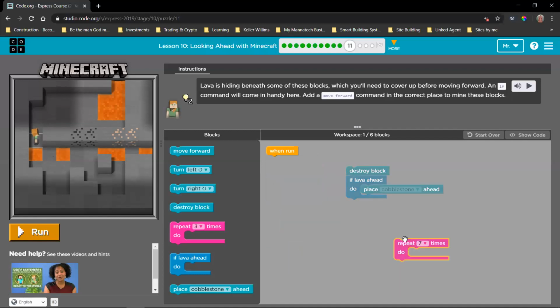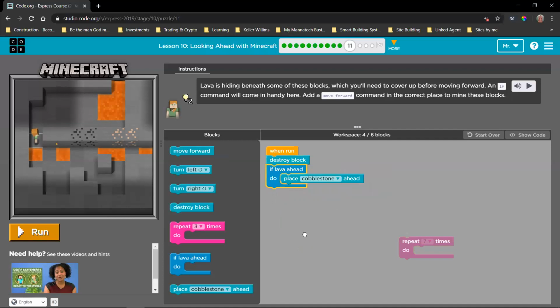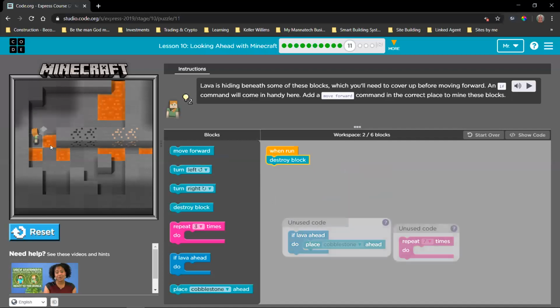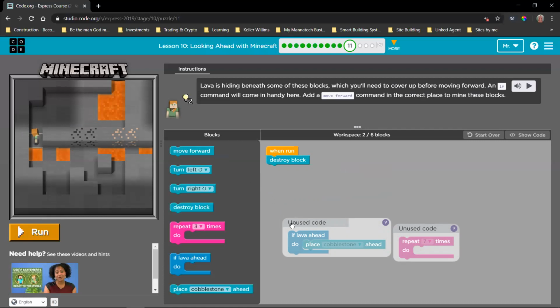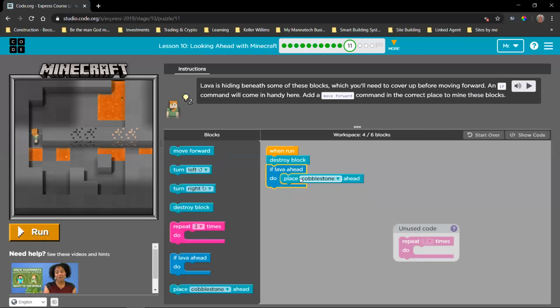So what we do is, I'm going to take this repeat out for now. We're saying destroy the block, right? So there we can see. And there is the problem already. There is lava there. So we cannot move forward, right? If we do, we're going to step in the lava. So now we use this block, which is an if command block. Now this if command will say, if there is lava ahead, then do something. So if this condition is true, then you need to do whatever we put in here. So we know that if there is lava, we want to place a cobblestone block.